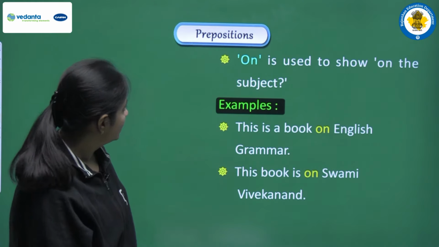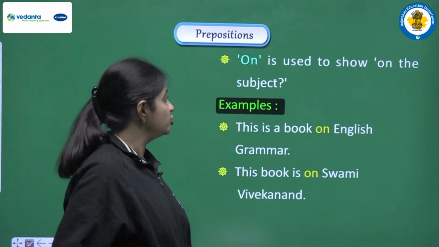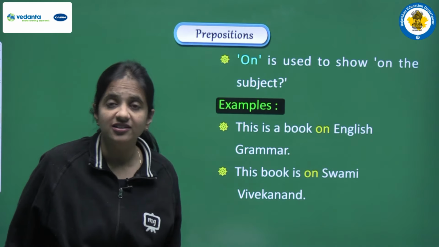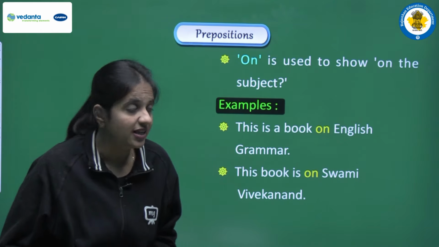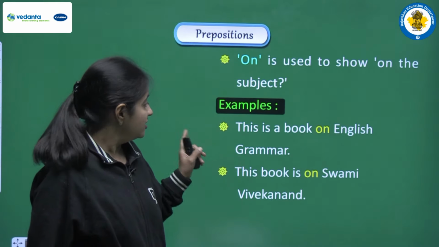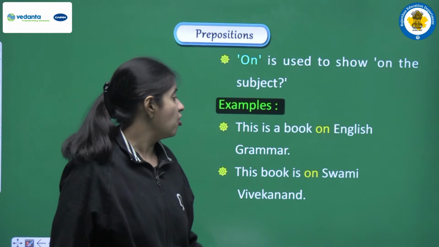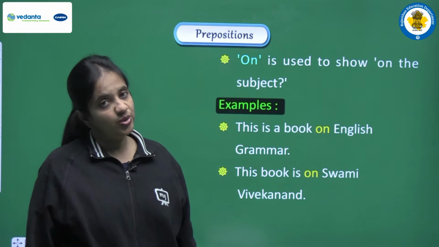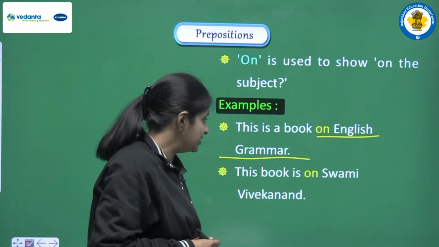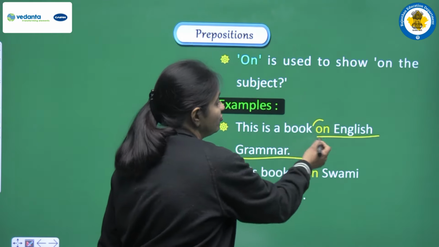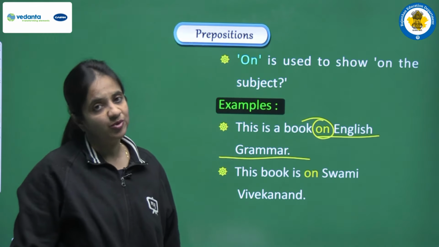Okay. Next is, on is used to show the subject. So this is another use of on. Let's see the example. The first one is, this is a book on English grammar. So here we are talking about the subject of the book, so to show the subject of the book, we have to use on as a preposition.